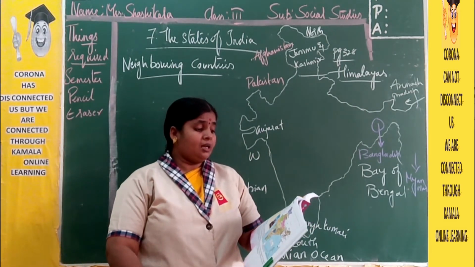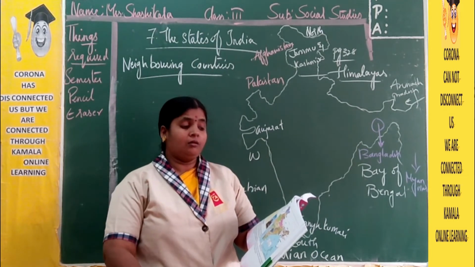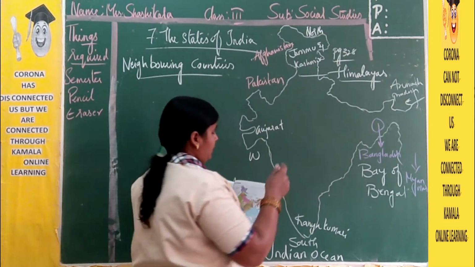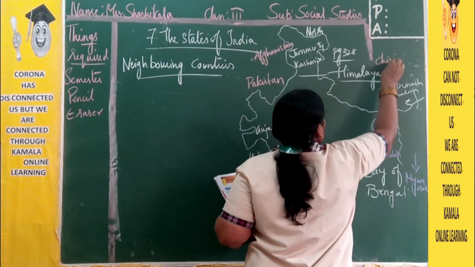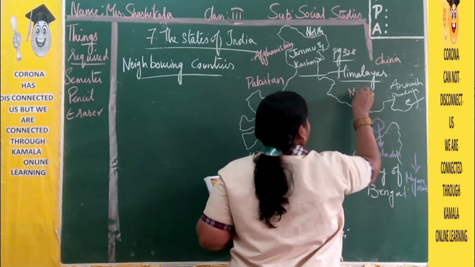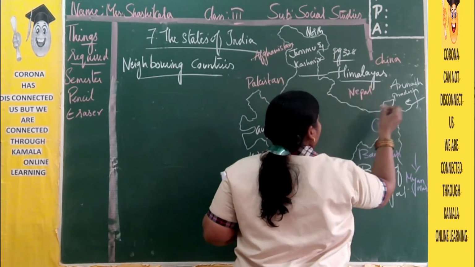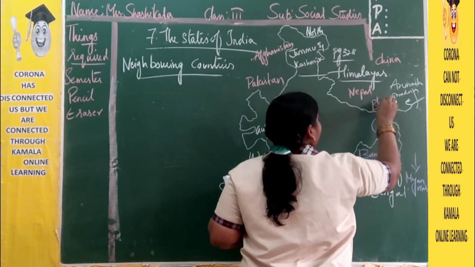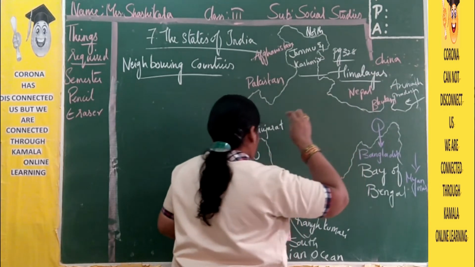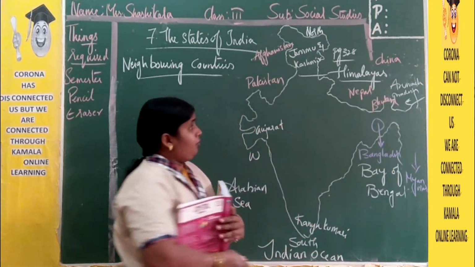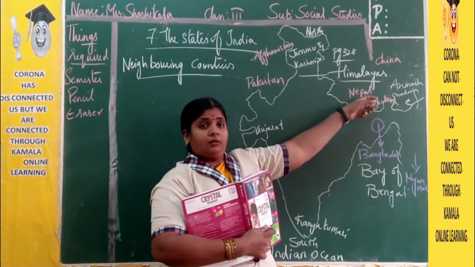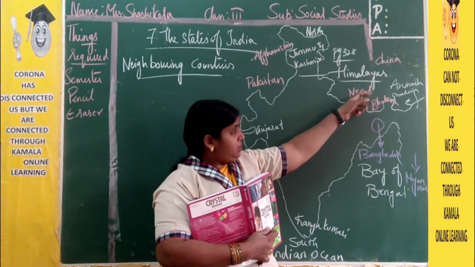Now China, Nepal and Bhutan in the north. So here we have China, Nepal and Bhutan. Right?